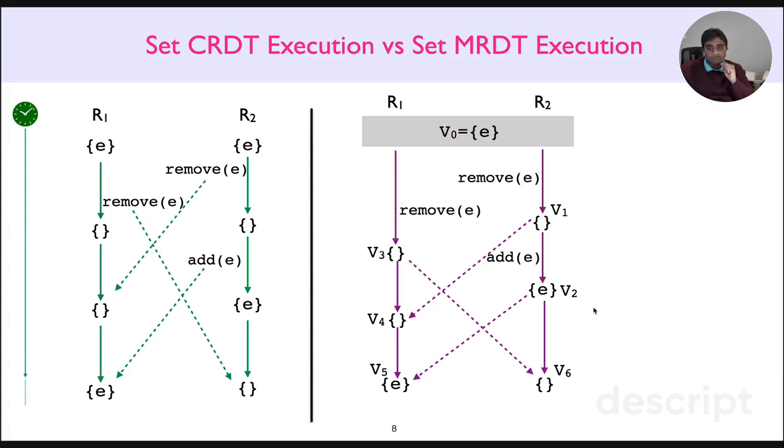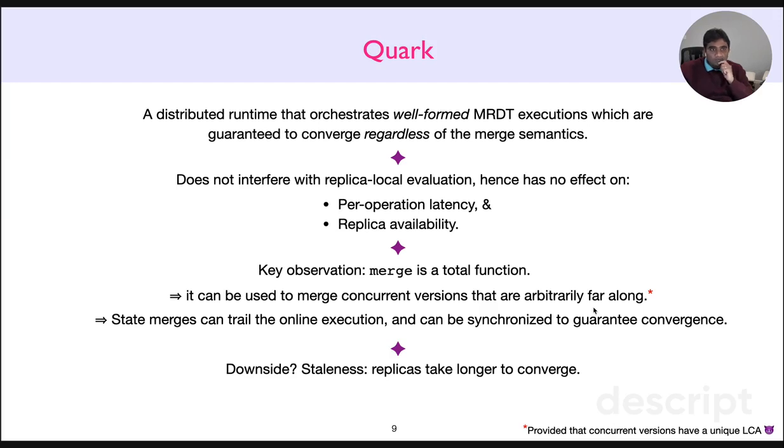In particular, what we propose is a distributed runtime for MRDTs called Quark, which is supposed to be bolted onto MRDTs, right? Quark is unique in the sense that it orchestrates well-formed MRDT executions, which are guaranteed to converge regardless of specific merge semantics of the data type. This means that you can simply bolt on Quark to any MRDT and obtain convergence without having to prove additional properties or merge functions. And this is a big deal, right?